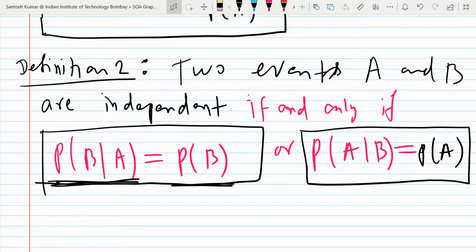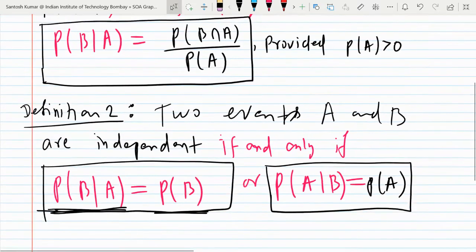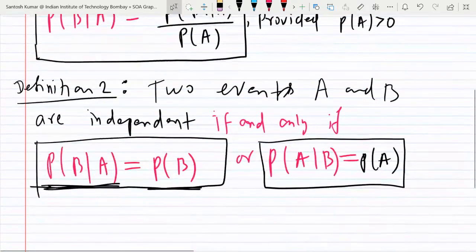be given two events and we have to check whether they are independent or not. So we will not use this definition. We will have a better result after using the multiplication rule. So this is just a definition. Okay, let me define the third thing.